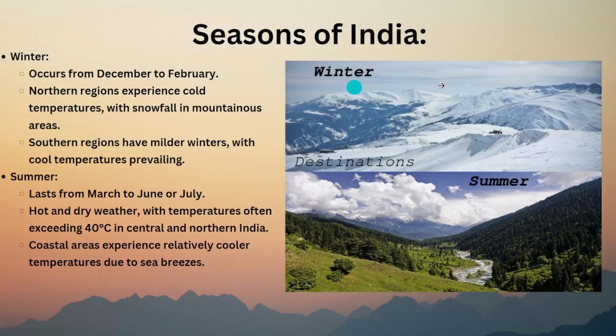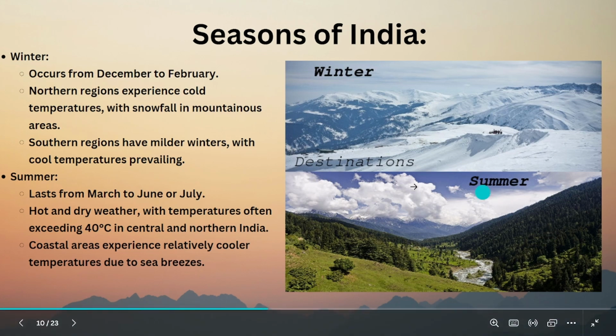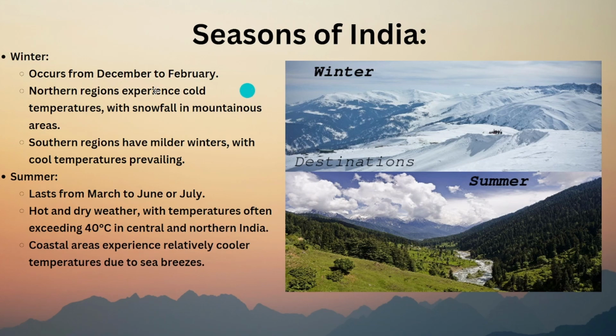Seasons of India, you know this since childhood. Let me quickly discuss them. Winter: there will be a lot of coldness. The winter months are December to February, mostly November to February.